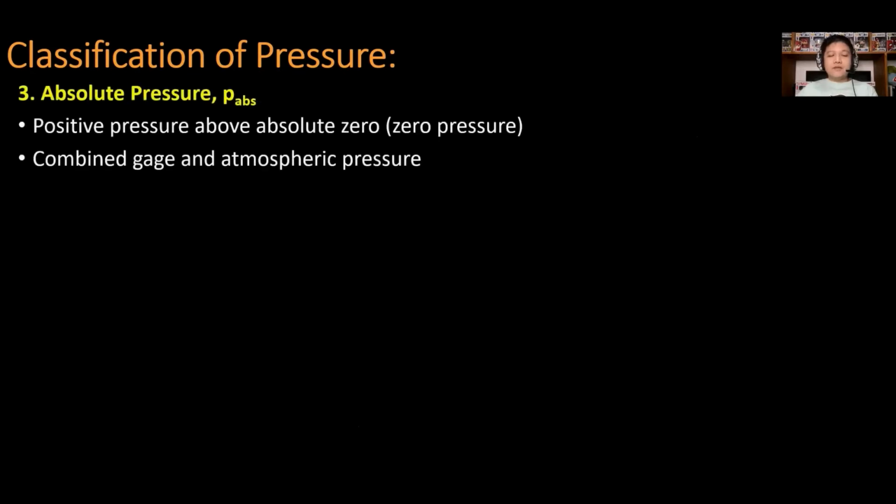And for the third classification, that is the absolute pressure or P-abs, defined as the positive pressure above absolute zero or otherwise the zero pressure. It is a combined gauge and atmospheric pressure. In formula, that is P-abs equal to P, that is the gauge pressure, plus PATM or the atmospheric pressure.